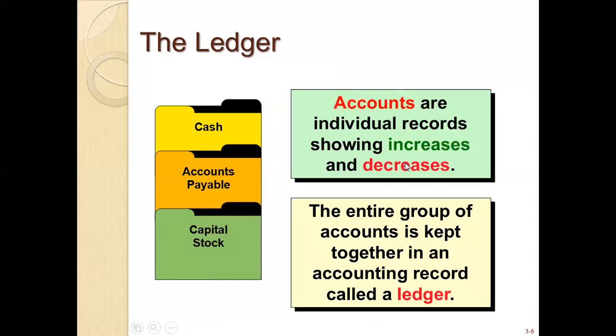When we record a business transaction, the first thing we need is an account, and these have different names. Here it looks like a folder, a cash folder or cash account.